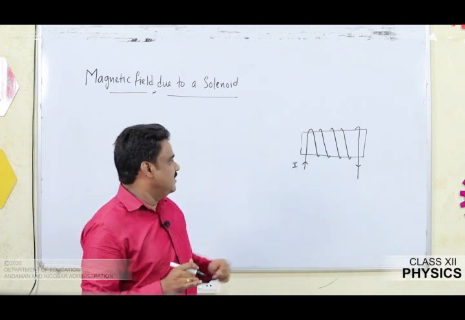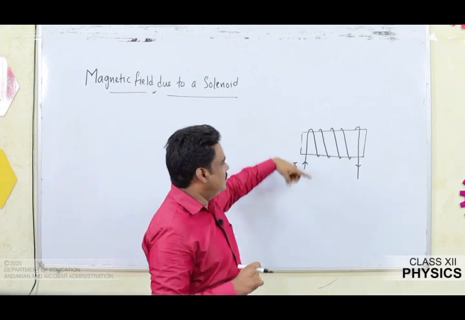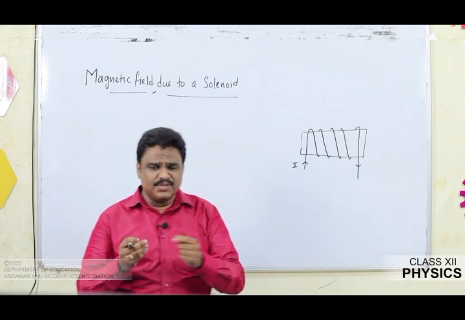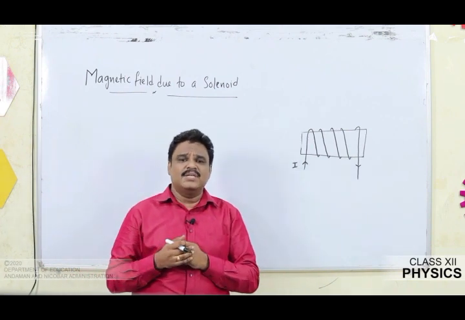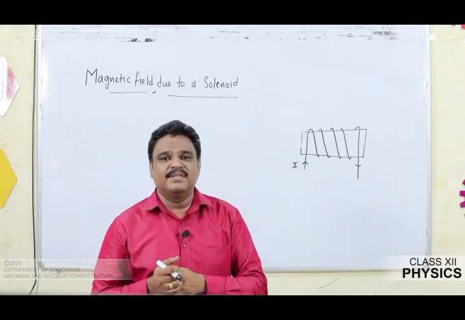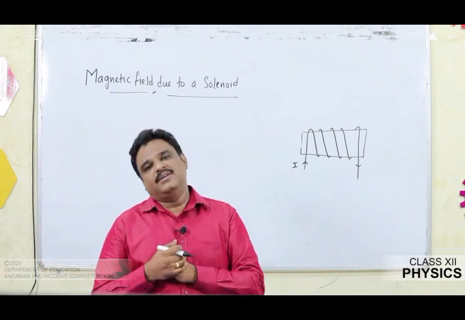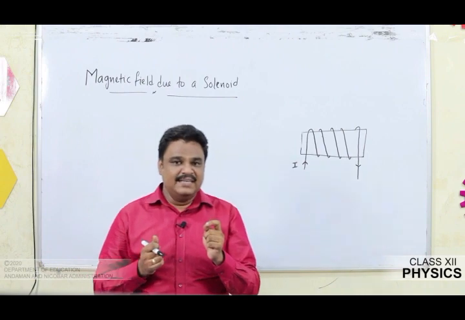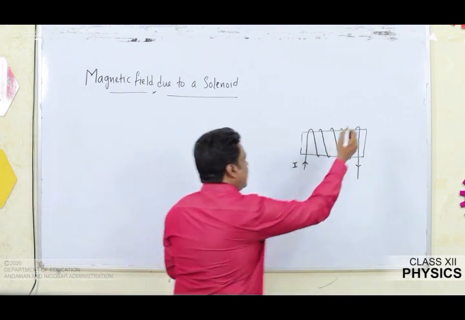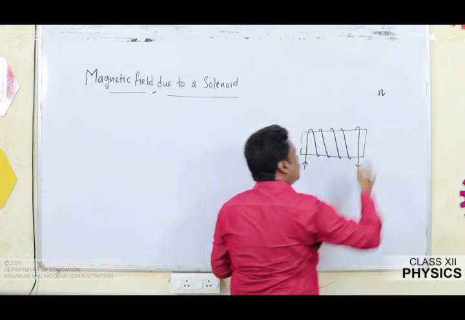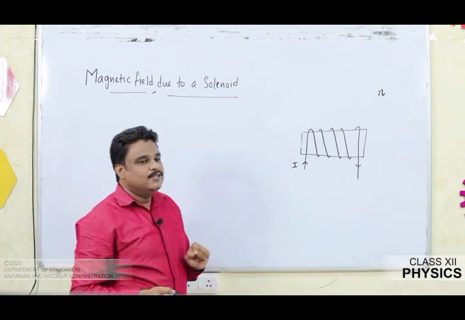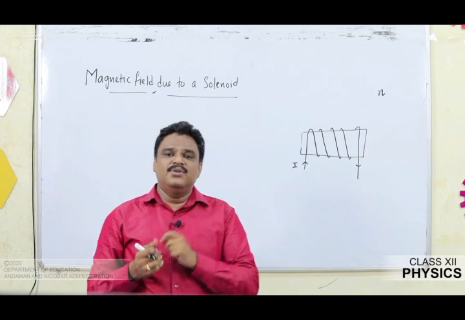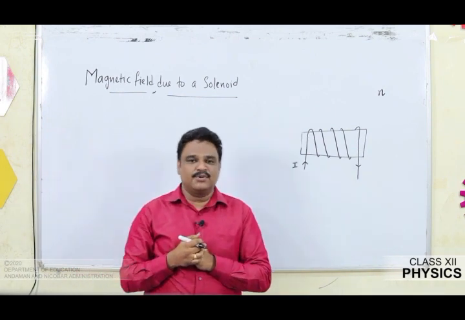You are able to see a wire is wound in a helical loop on a cylindrical frame. So once again, when current flows through a solenoid, what about the magnetic field produced? We are going to obtain it. So what is the consideration? I am going to consider a solenoid having n number of turns per unit length, through which a current I flows. Due to the flow of current, a magnetic field is produced.